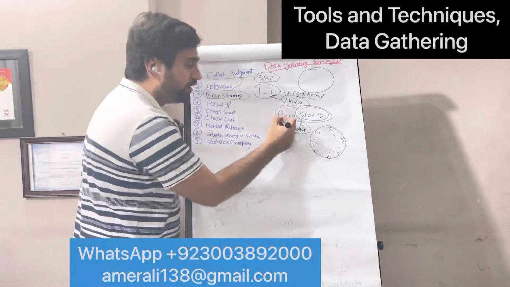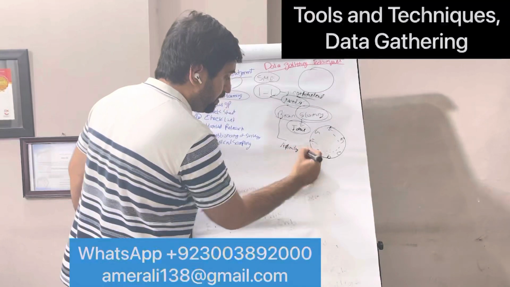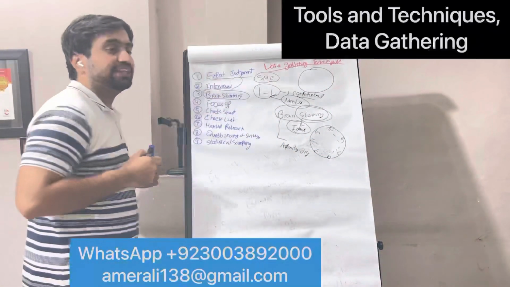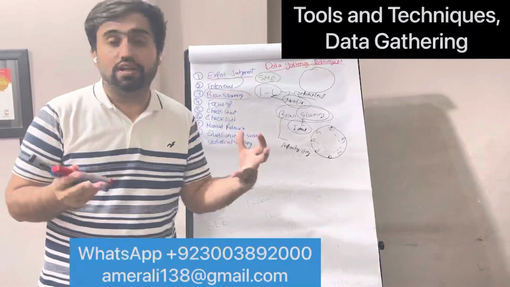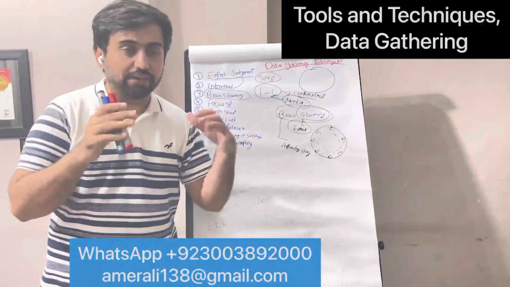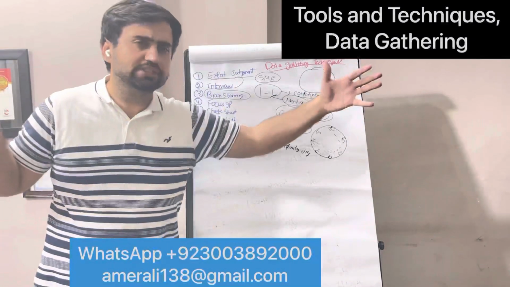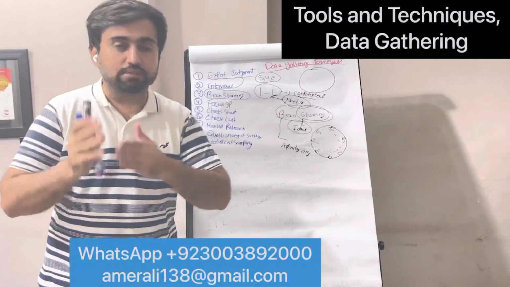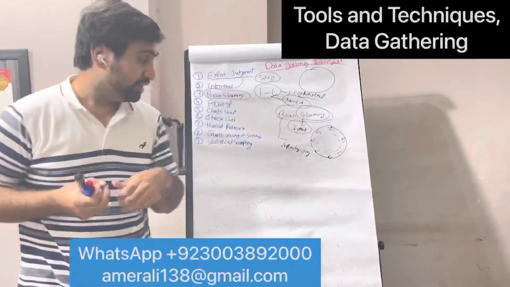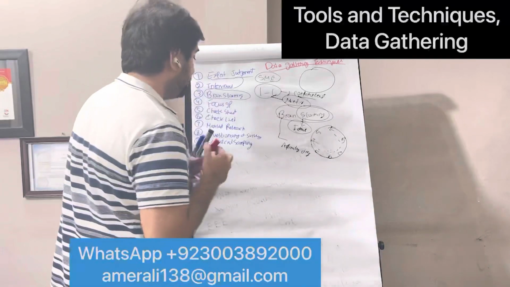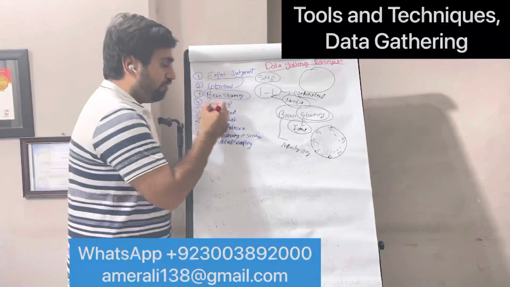With brainstorming, we always use an affinity diagram. Affinity diagram is categorization. Ideas are generated, they are scattered, they are not linked. So we use an affinity diagram to link and categorize them. For example, if you have many shirts, you categorize them as small, medium, large, XL, double XL. My t-shirt is medium size. Okay, so that is the affinity diagram.